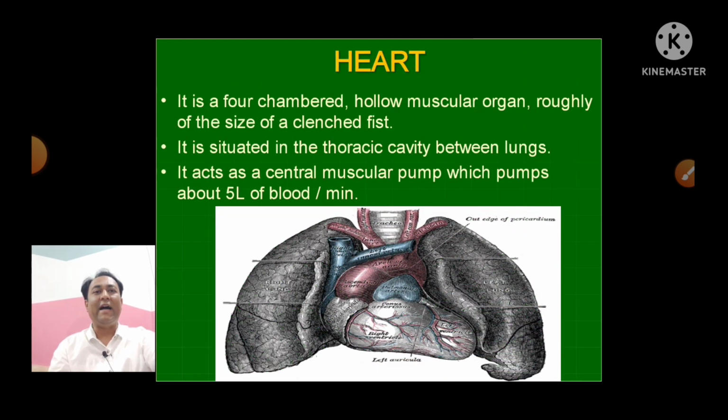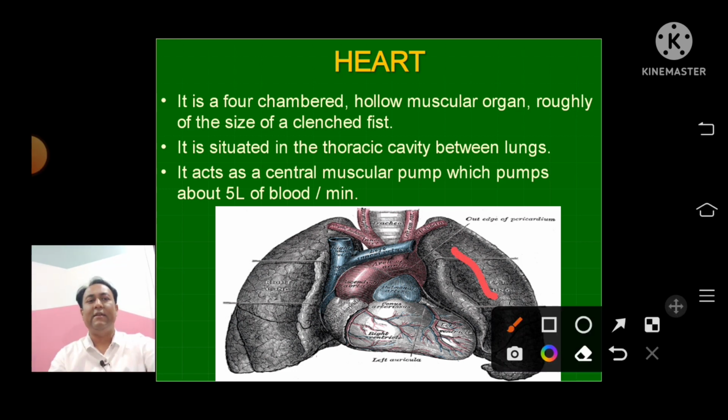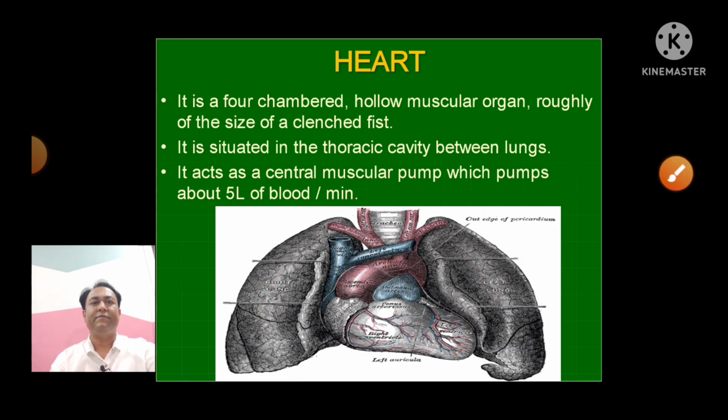The second component, the heart, as you all know, is a 4-chambered hollow muscular organ which is roughly the size of a clenched fist. The heart of every person is roughly the size of their fist. It is situated in the thoracic cavity between the two lungs. Here you can see from the picture, these are the lungs and in between them this is the heart. It acts as a central muscular pump which pumps about 5 liters of blood per minute.